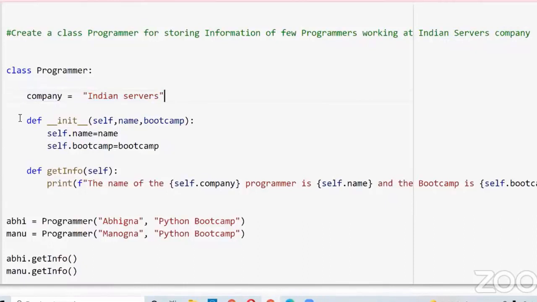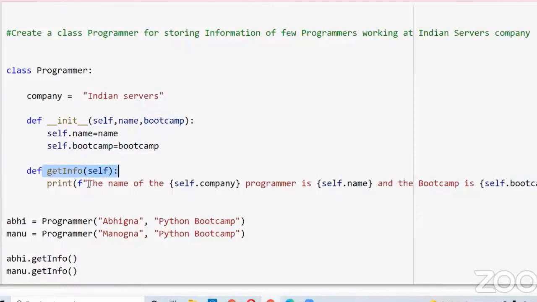Now I am defining a special method called the init method, and in the init method, I am defining some variables with the variable names name and bootcamp, and I will assign values while I am calling the object. Now I am defining one more method, that is the get information method, because it will print the information.